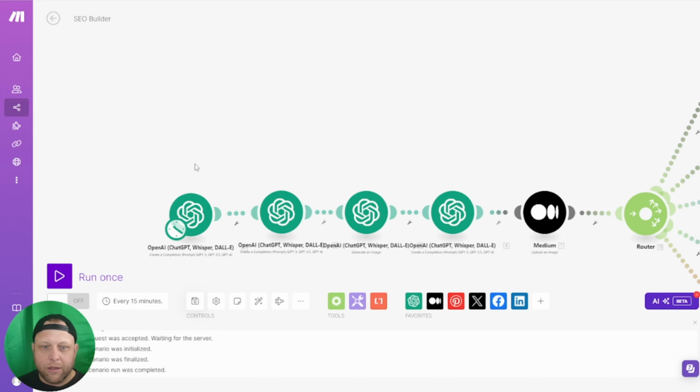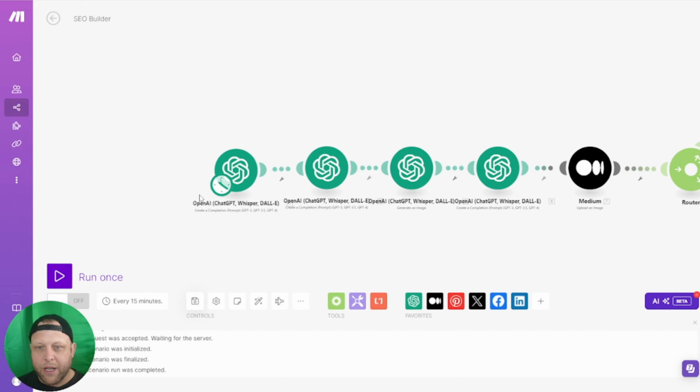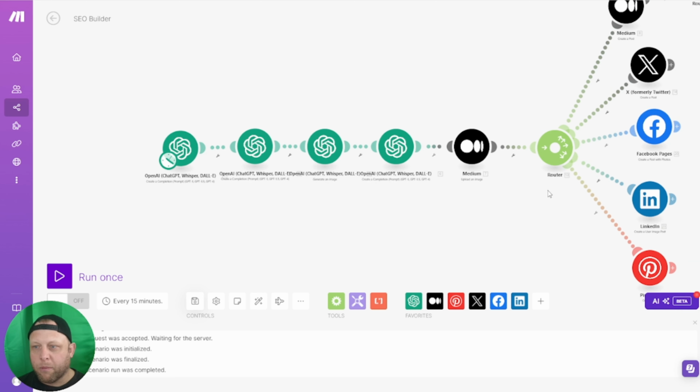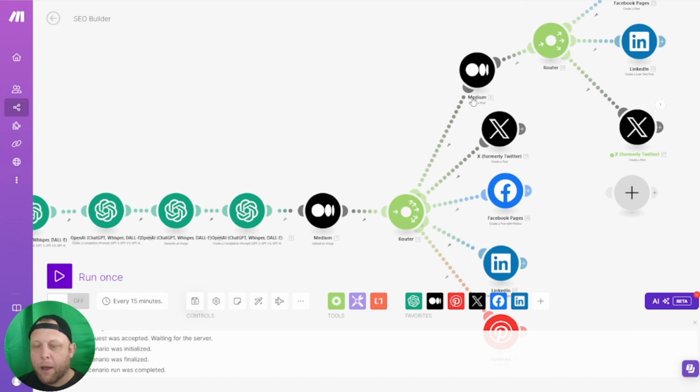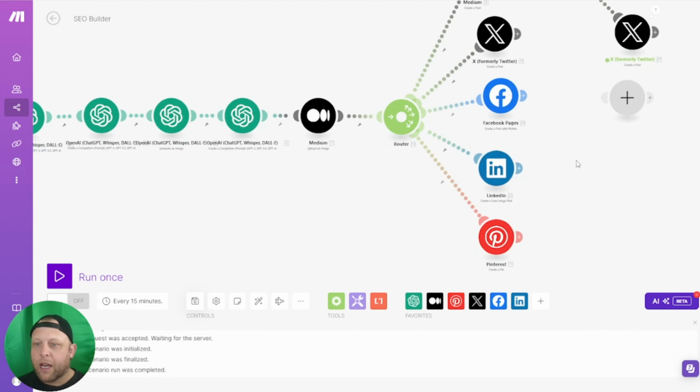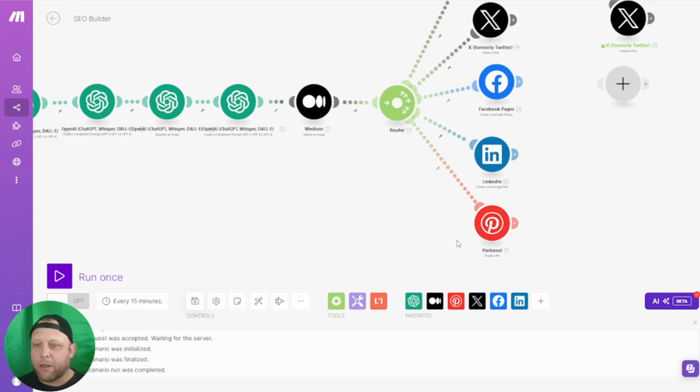ChatGPT is going to create an idea. From this idea all by itself, it's going to create a title, it's going to create an image, and it's going to create a whole blog post that's SEO optimized. And then it's going to schedule out the blog post on Medium.com. It's going to have a backlink to your website. It's going to create a Twitter tweet. It's going to create a Facebook post, LinkedIn posts, and Pinterest posts. And all of those are going to have backlinks into your website.